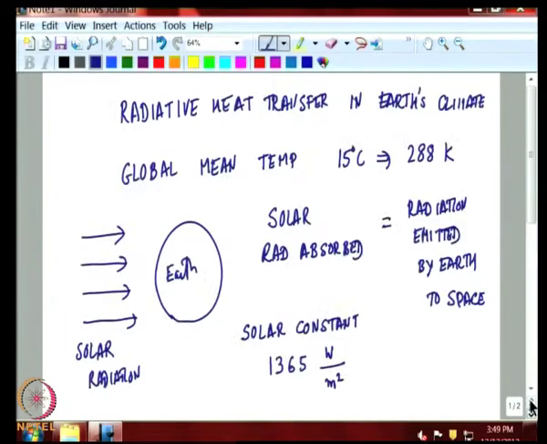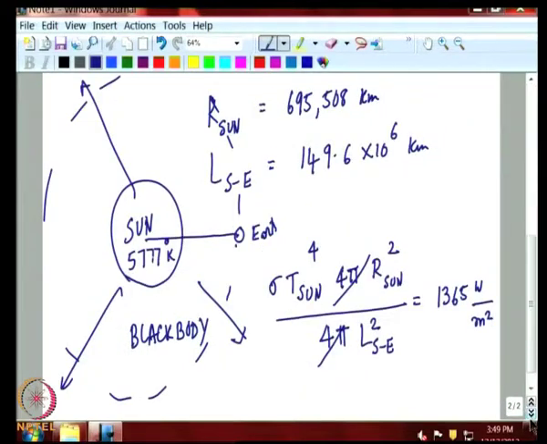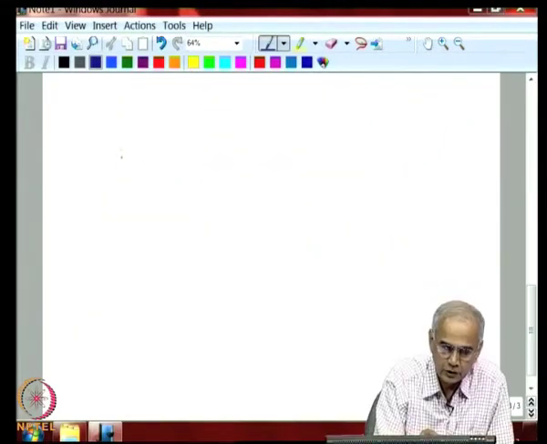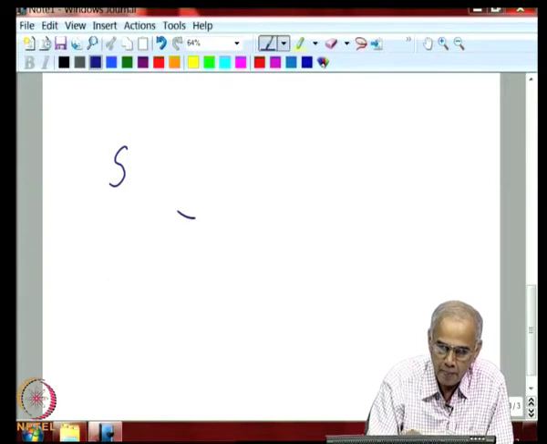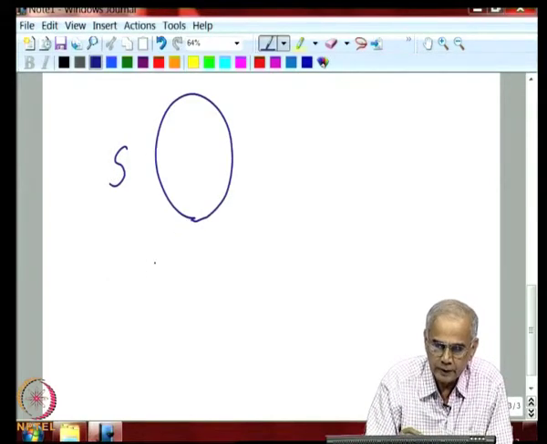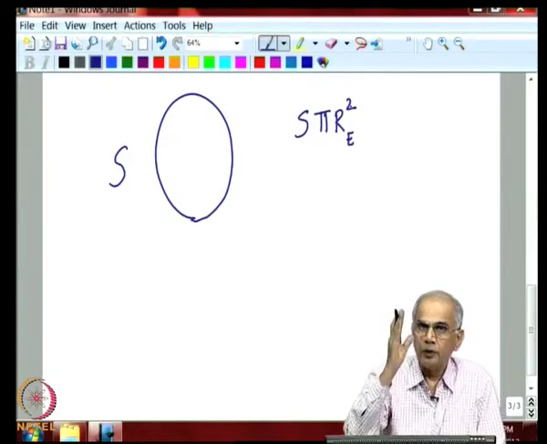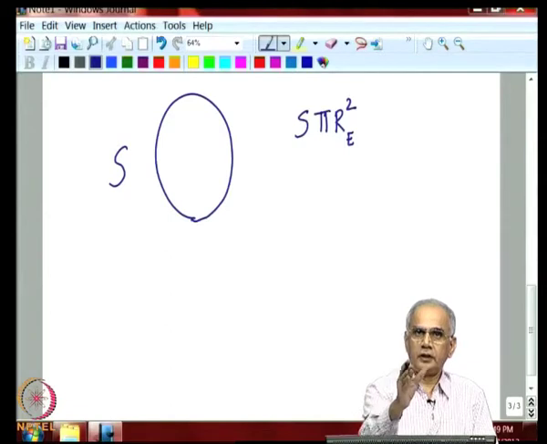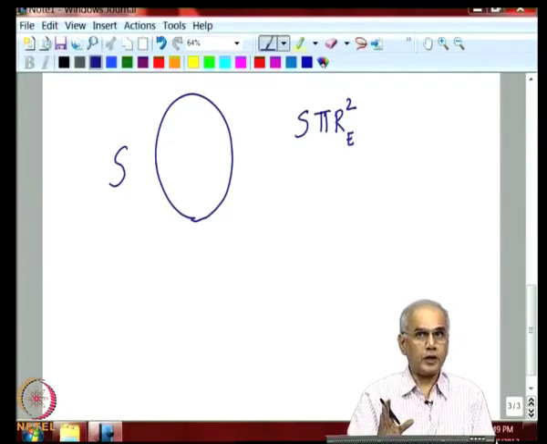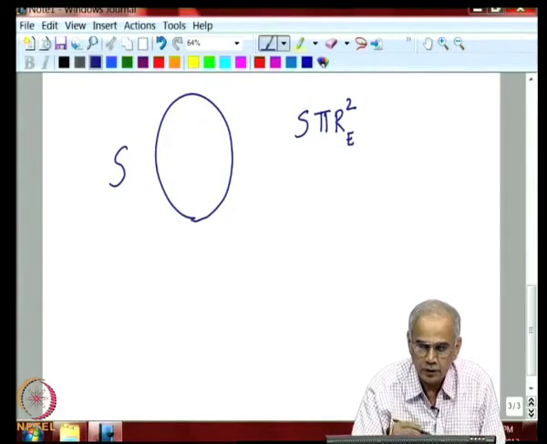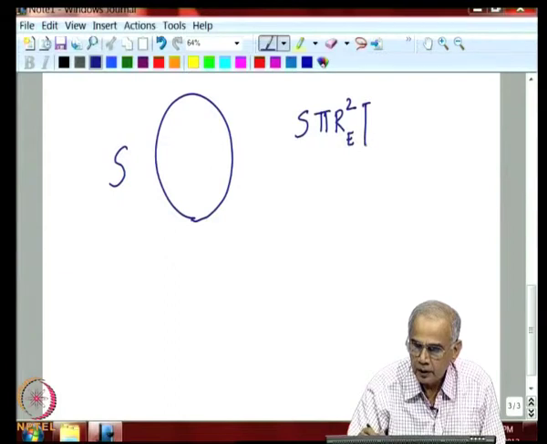Now, let us look at what happens to this radiation. So, let us call this S, that is the radiation coming into the earth. Now, notice that the amount of radiation that will be intercepted by the earth is S times pi r squared of the earth. Earth will intercept only the cross sectional area of the earth, pi r squared, not 4 pi r squared, and then a certain fraction of the radiation will be reflected and the remaining is absorbed.